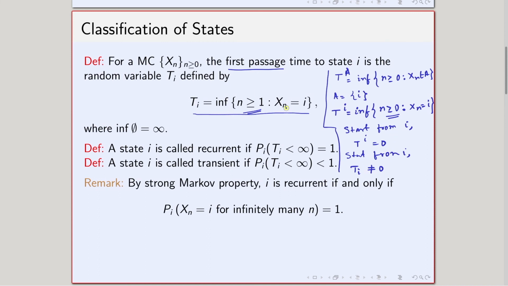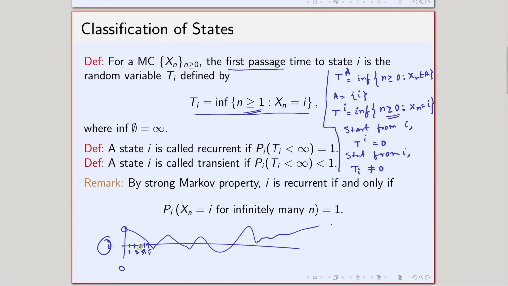Now, let us try to understand this in words. What happens is that a Markov chain starts from 0, and maybe it just proceeds like this, and maybe this is the state I. Now, it starts from somewhere, and maybe this is time 1, time 2, time 3, and so on, maybe this is time 5. At time 5, it comes to the state I for the first time.